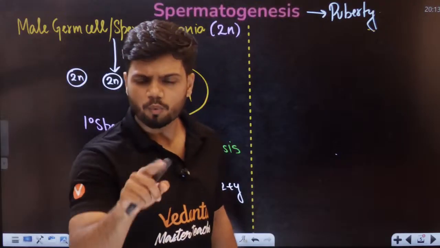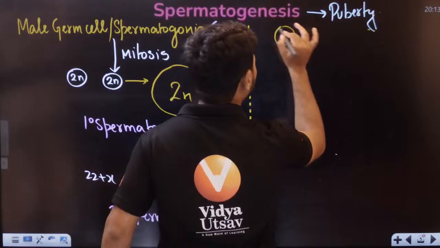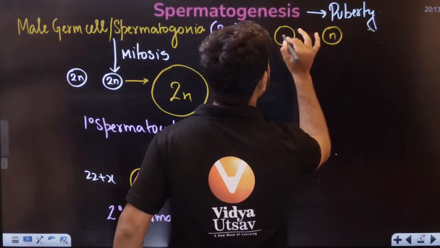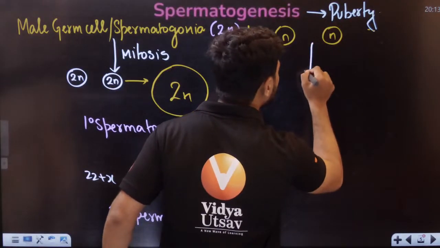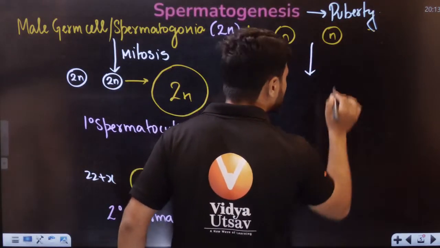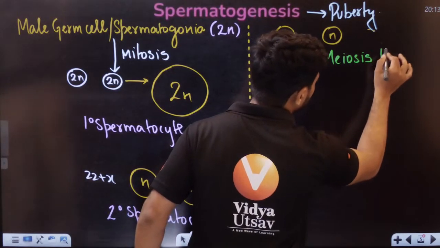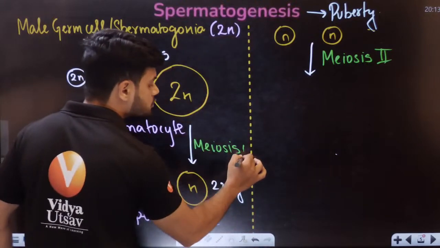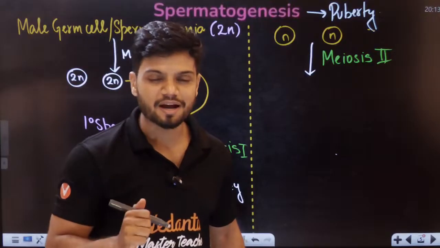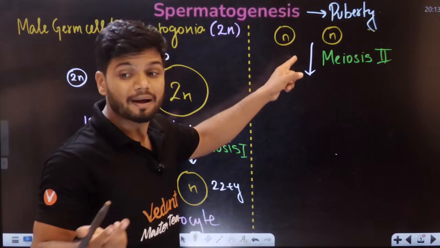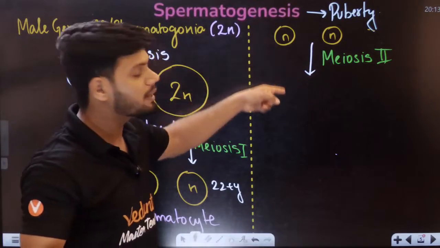Do all of you remember, do we have meiosis 1 or 2? Yes, we do have meiosis 2. So this secondary spermatocyte undergoes meiosis 2, and what we had before becomes meiosis 1. Tell me in the chat, will this become n by 2 now? Never. This cannot become n by 2.